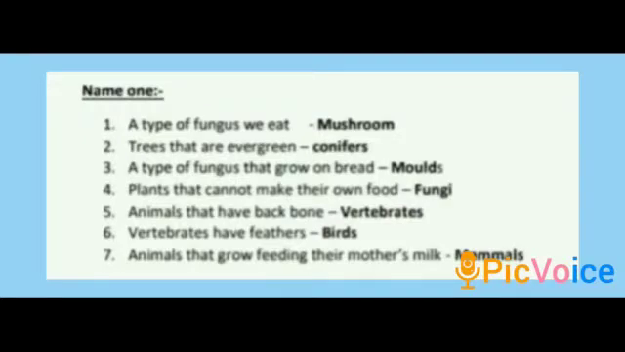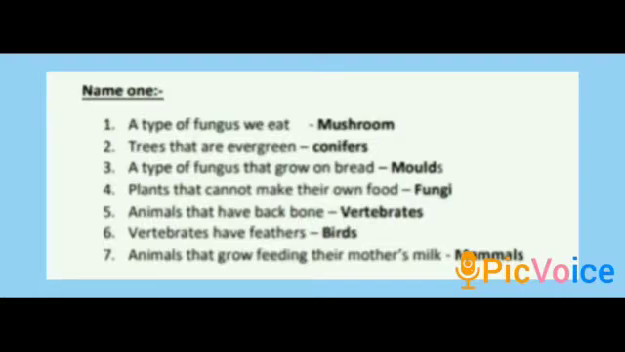First one, a type of fungus we eat. Which type of fungus we eat? Is mushroom. Second one, trees that are evergreen. They are conifers. Conifers are evergreen trees. Third one, a type of fungus that grow on bread. That is molds. Molds.